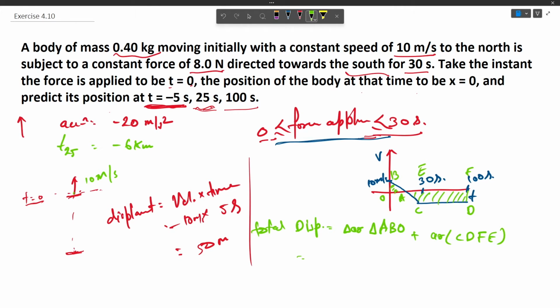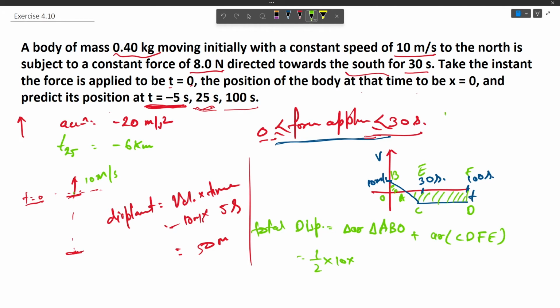The triangle area would be half times 10 times the base, but we don't know the time at which V comes to 0. So let us calculate this.